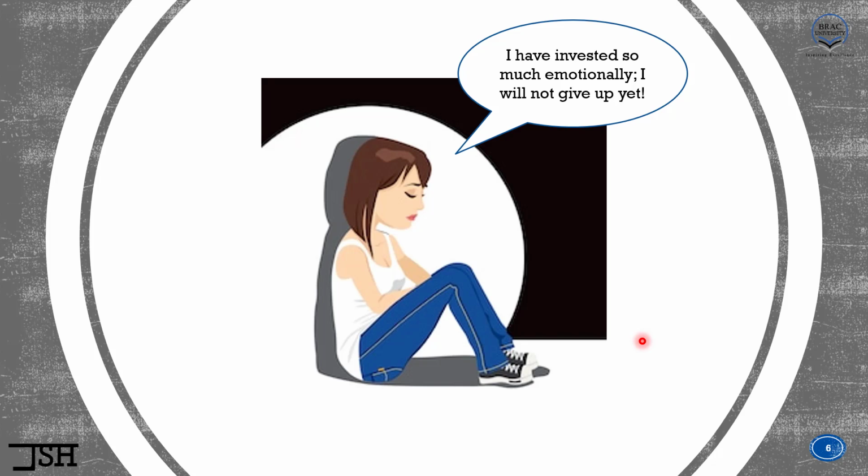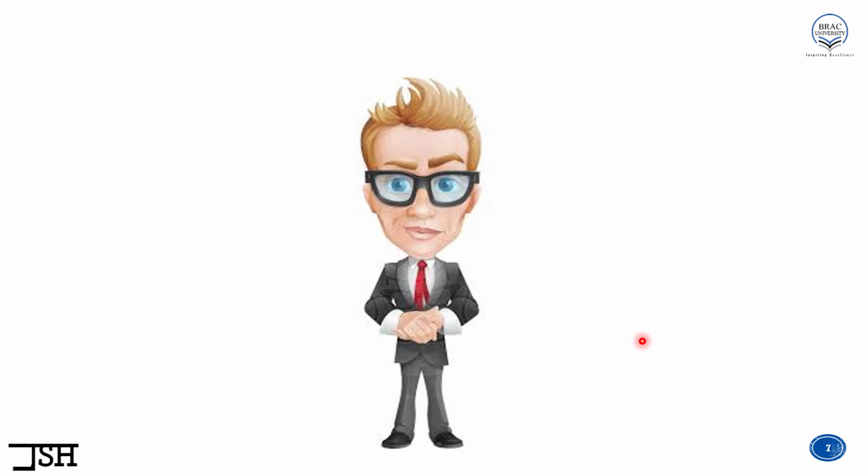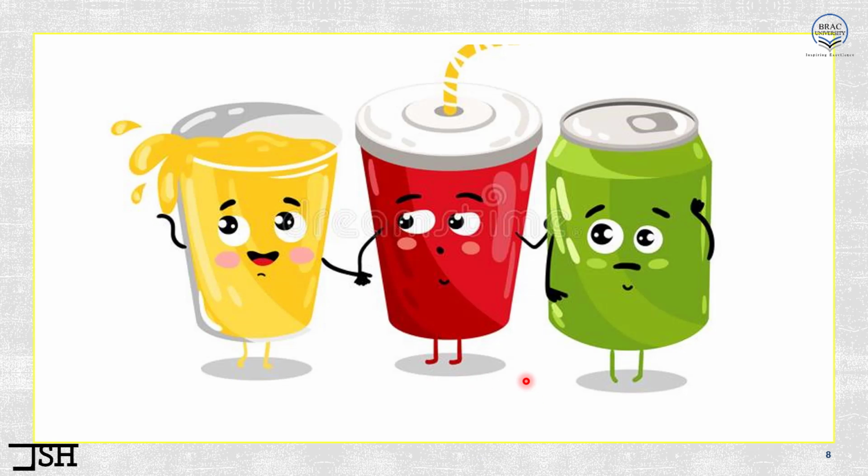So for this example, let's assume that we have a head of marketing. So again, this person right here is a head of marketing of a company. Now let's say he works for a beverage company. He is trying to launch a new beverage. Which one? Something like these. So these are the 3 new beverages he is trying to launch in the market. And he has named all of them Yo-Yo Cola. Let's assume that. So the new drinks he is going to launch in the market is named Yo-Yo Cola.